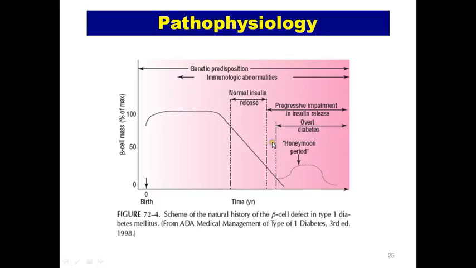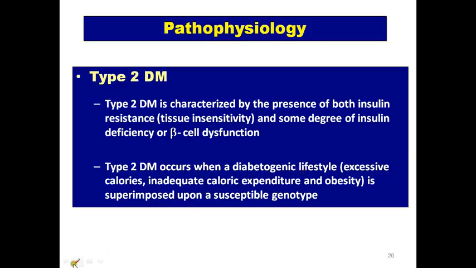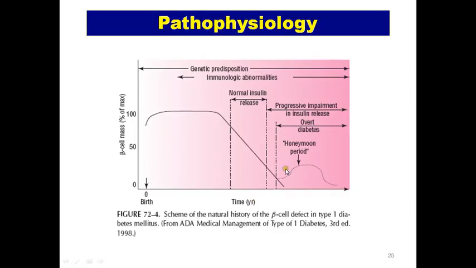But after the symptoms appear for some time, some patients develop a honeymoon period. Some reserved beta cells start functioning, and therefore people don't have these symptoms. This can last 6 months, a year or two, and after this, overt diabetes, when 90% of the mass is lost.